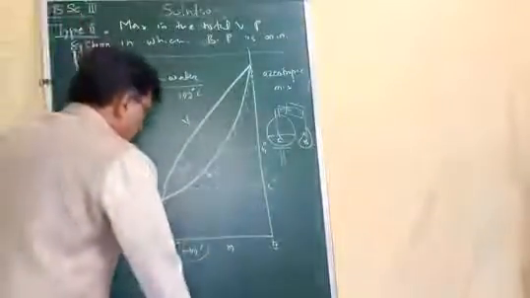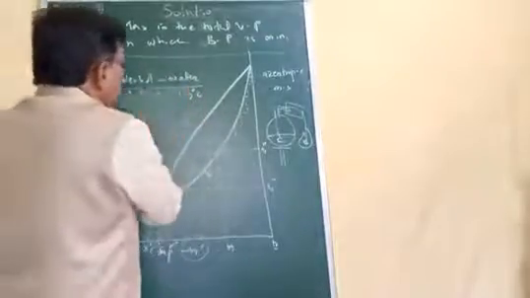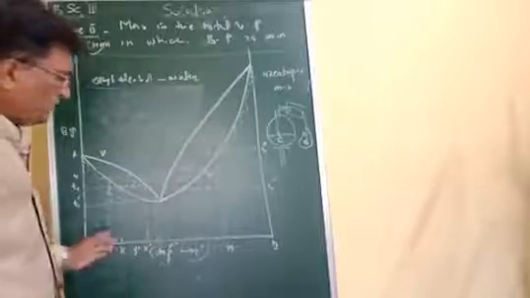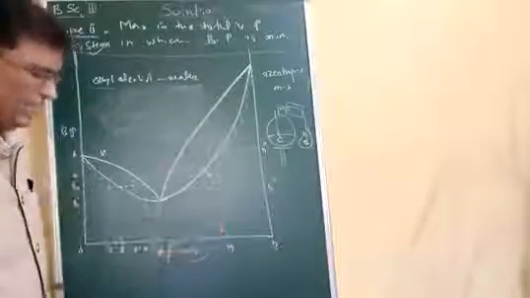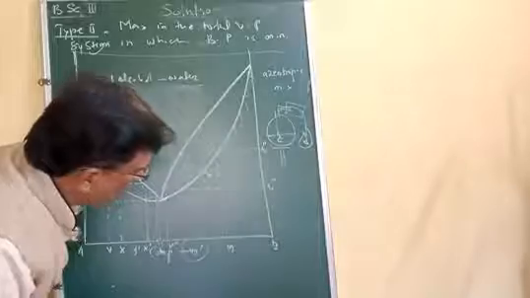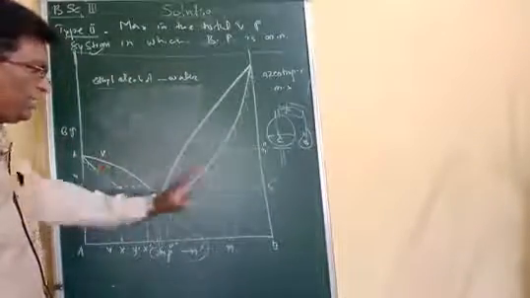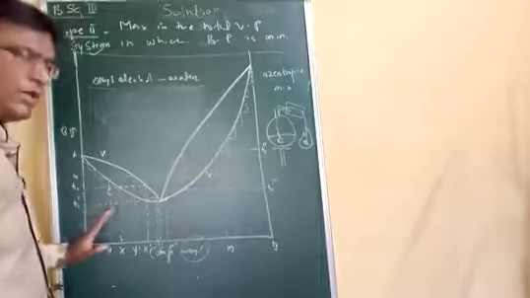Now if we distill any composition of ethyl alcohol and water, whichever side we select, the separation will be achieved according to this theory.